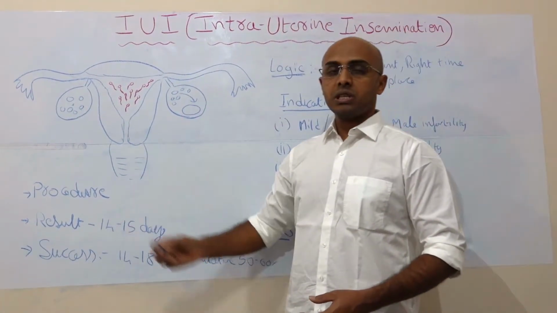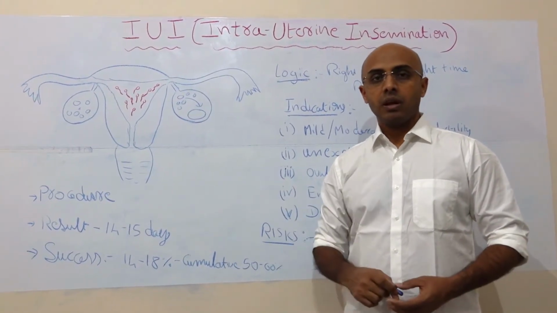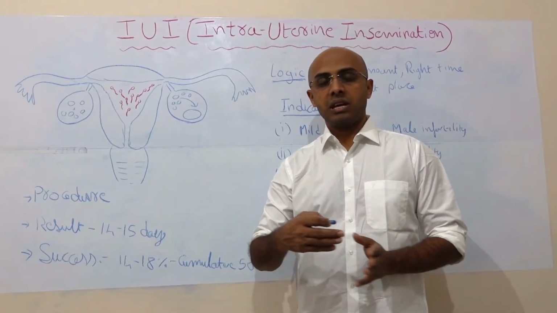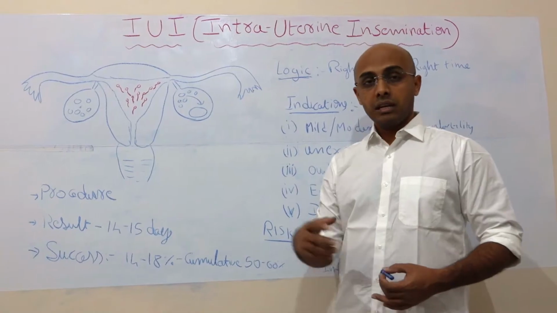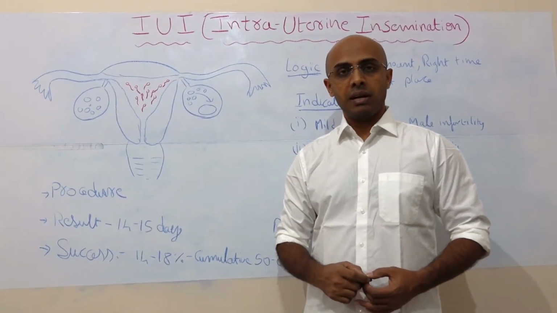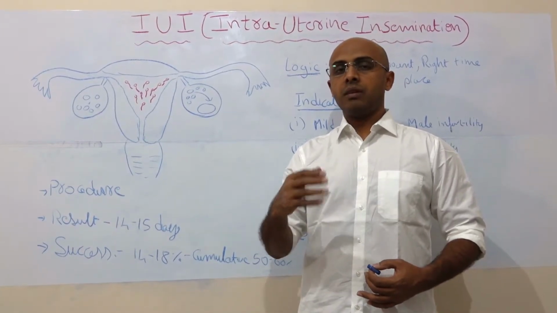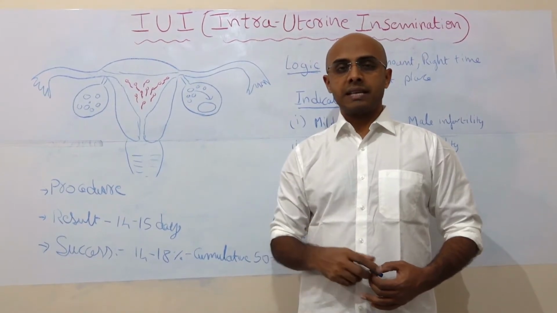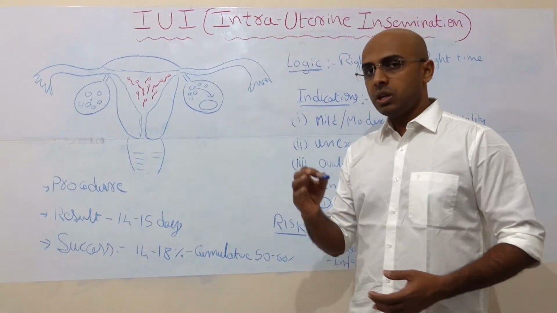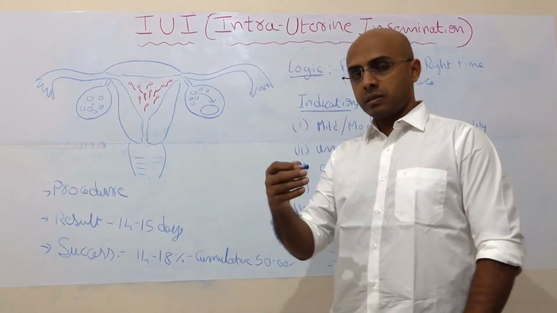How do we do the IUI procedure? Initially we give ovulation induction drugs to the wife, and we monitor the cycle with scans and a few blood tests, if required. Otherwise we generally won't do blood tests. With a scan alone we monitor, and we come to know when she is going to ovulate, roughly plus or minus 12 hours. Around the ovulation time, we ask the couple to come.